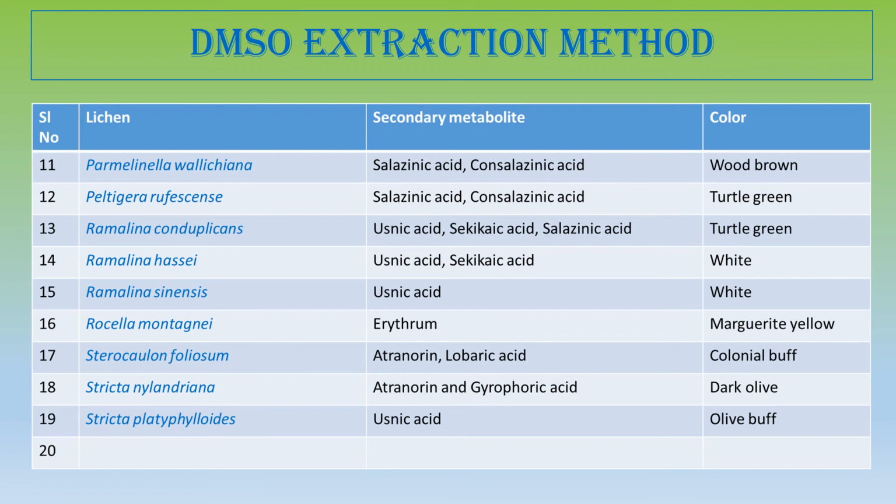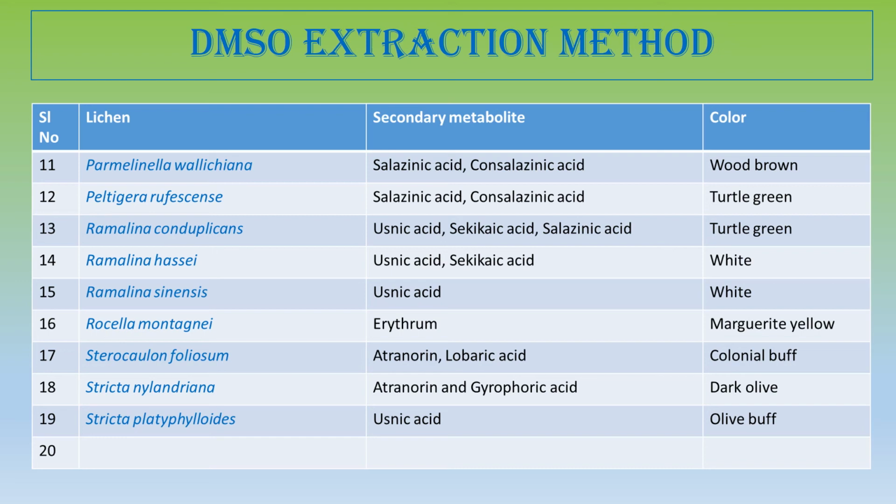Parmelinella wallichiana produces this wood brown color. This wallichiana is actually a foliose lichen. So next is the Peltigera rufescens. Peltigera rufescens, this temperate lichen, produces turtle green color by the DMSO method.